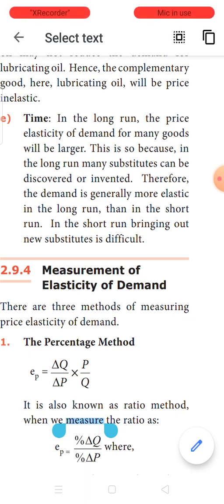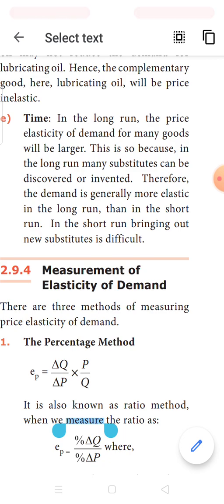So this requires a long time. Till then there will be demand for the WagonR. So in the long run, the elasticity is said to be on the larger side, but in the short run the elasticity is said to be less only.